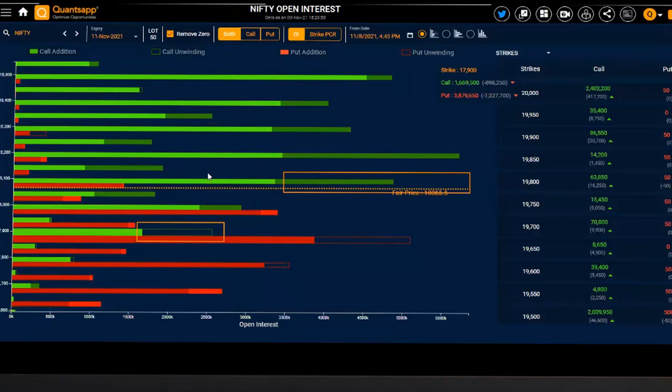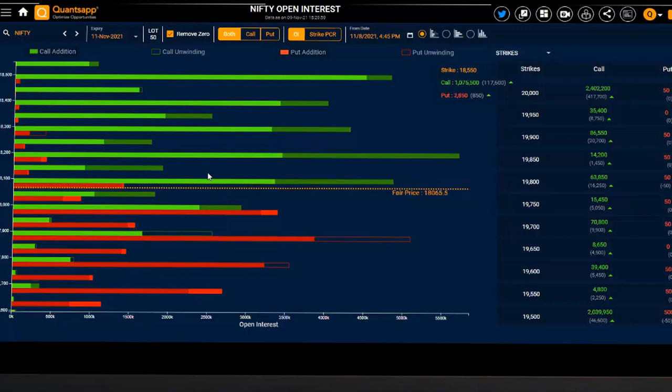So this hollow shows us unwindings have been happening to the open interest. This brightened tip is showing us additions have been happening to the call OI. Green color is showing us call OI, red color is showing us put OI. So hollow means unwinding, bright end tip means addition.